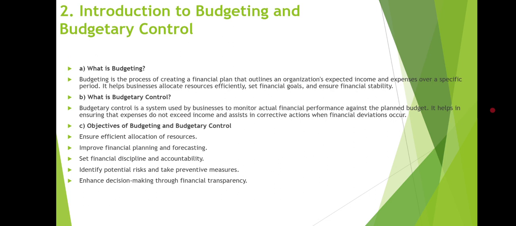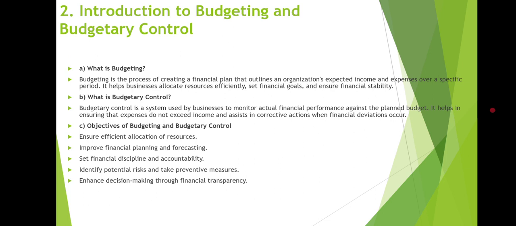Budgeting is the process of creating a financial plan that outlines an organization's expected income and expenses over a specific period. It helps businesses allocate resources efficiently, set financial goals, and ensure financial stability.